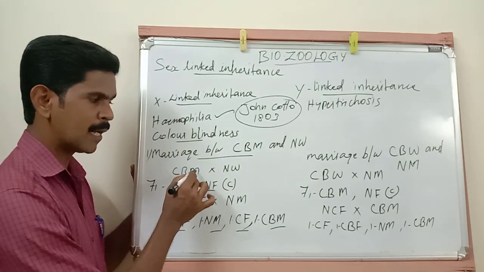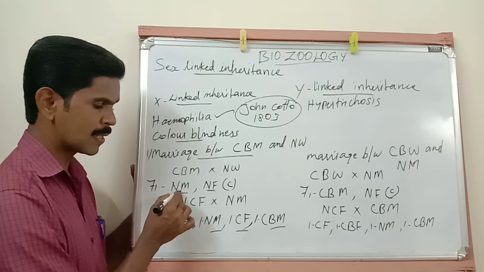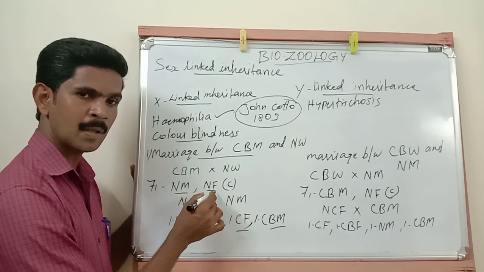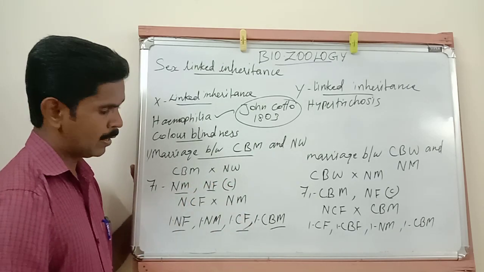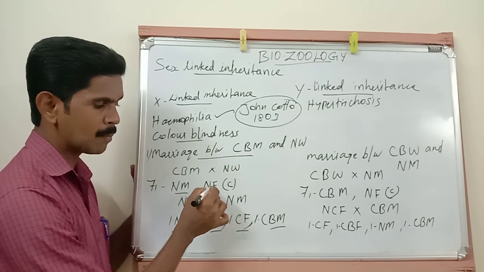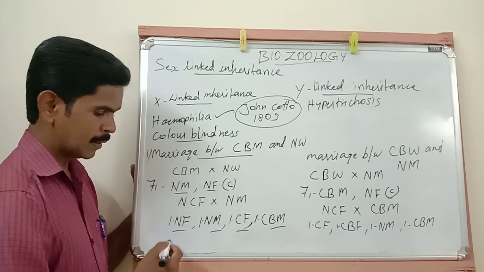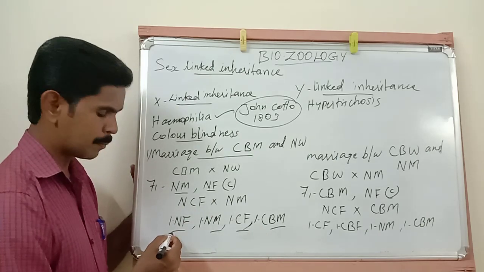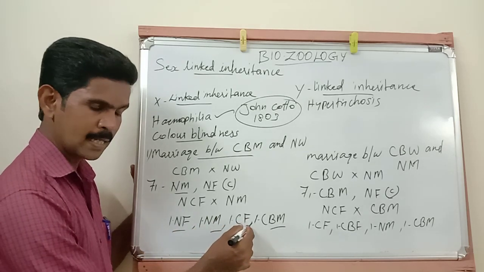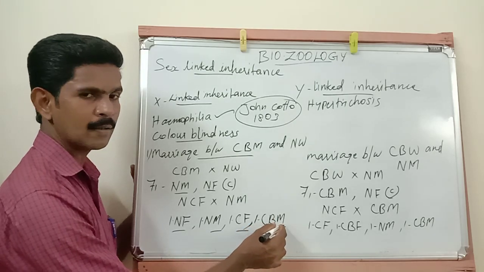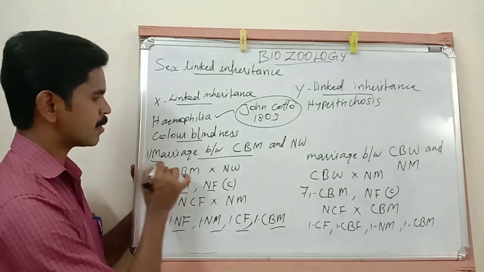When a color blind man marries a normal woman, in the first generation there may be a chance for the production of a normal male or a normal female. If it is a female baby, the female baby is in carrier condition. When this F1 generation normal carrier female marries a normal man, in the next generation they will produce one normal female, one normal male, one carrier female or one color blind man. So this is the first type of marriage.